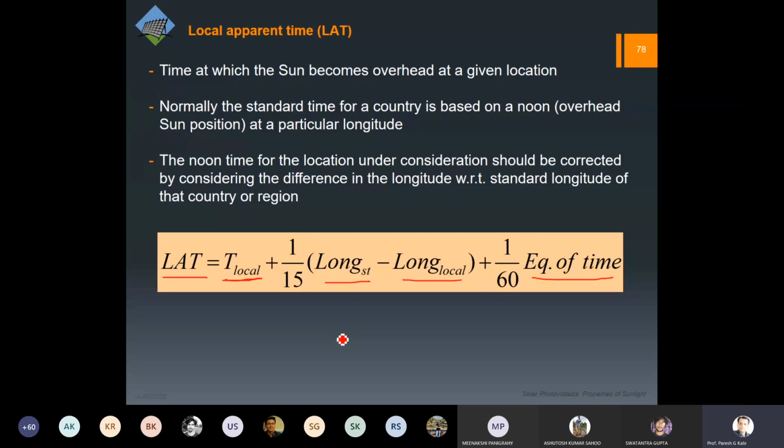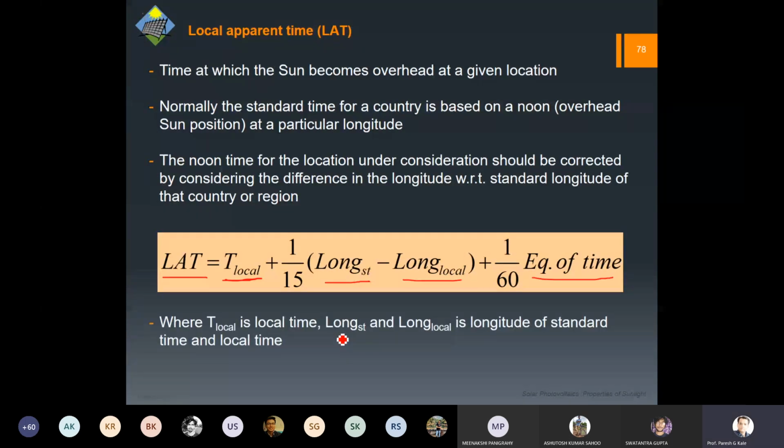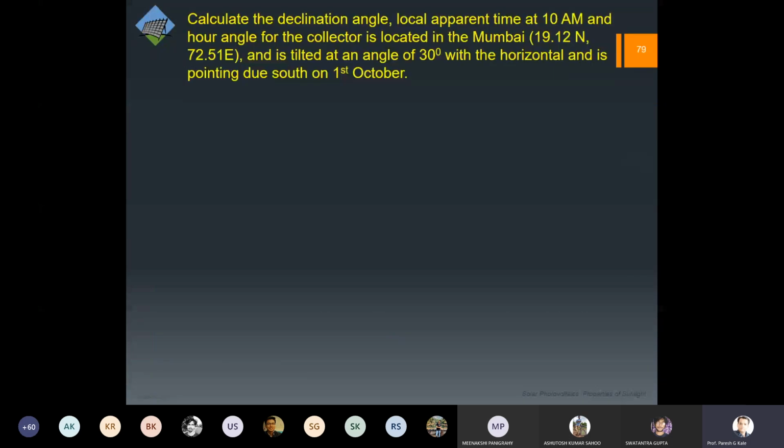I think you have noted down this formula as well. So I think then we can start. T local is the local time, then the longitudes of the standard and local time. All the terms in the equation are in hours, and that's why the conversion is needed. So let us start solving the numerical.